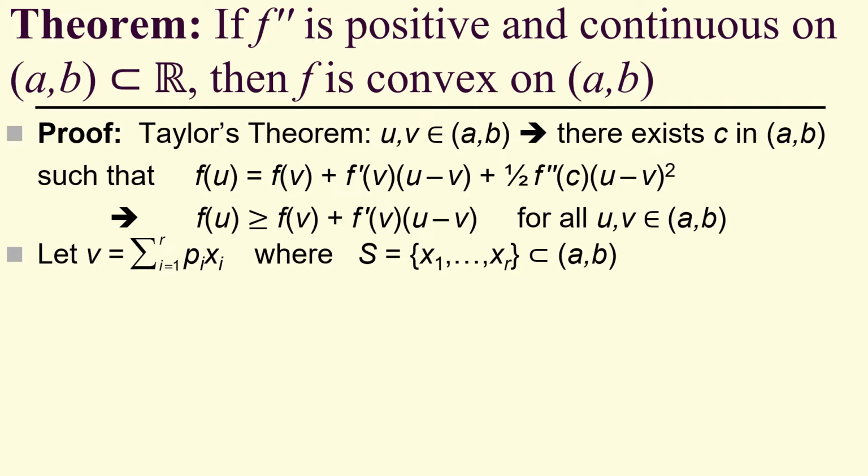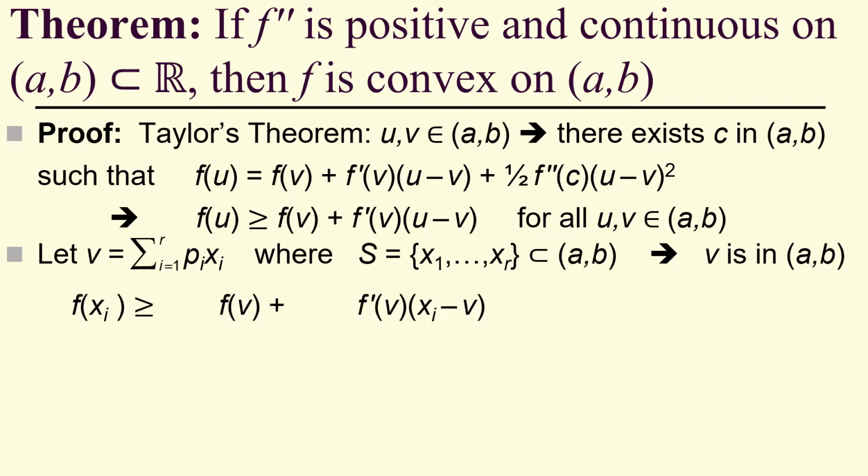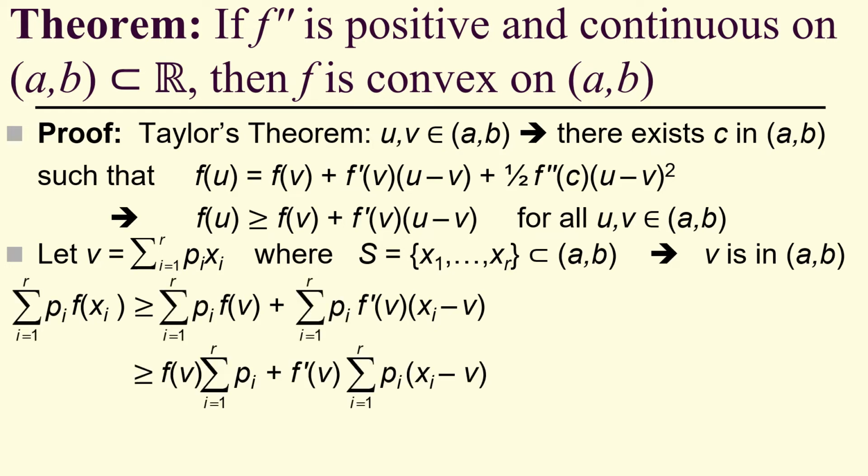Let v be equal to a convex combination of x sub i's, where x sub i's are a subset of AB. v, therefore, is in AB. And notice that we can rewrite our Taylor's theorem result and then form convex combinations. We can factor out an f of v, but then we've got the sum i equals 1 to r of p sub i, and that adds up to 1.